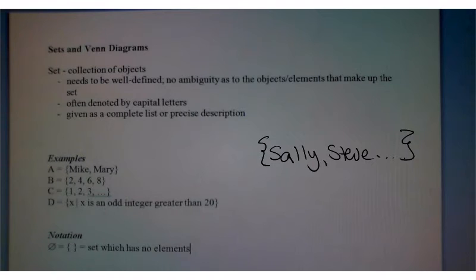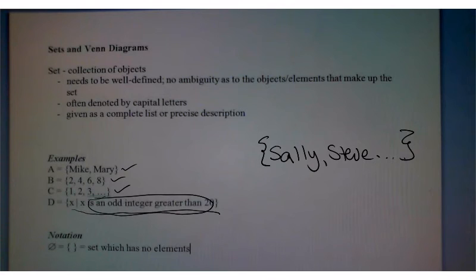Here you can see some examples of sets. Set A, Set B, and Set C are all complete lists, whereas Set D is given as a precise description. The form that Set D is written in is something called set builder notation. It's the most formal notation that you will see sets written in. If you take a discrete class, you would see this come up more prevalently. The way that this is read is x such that x is an odd integer greater than 20. You can see the precise description right here.